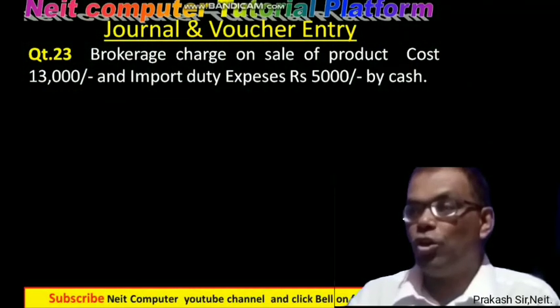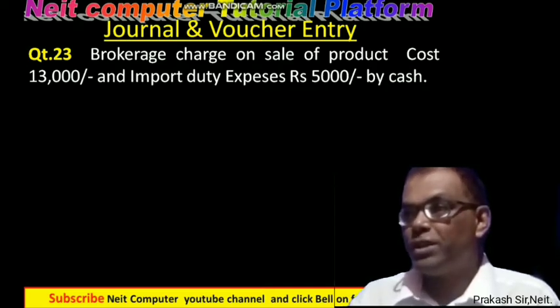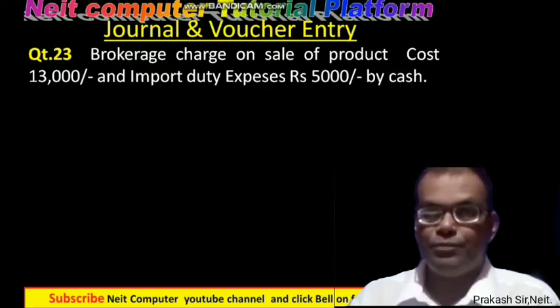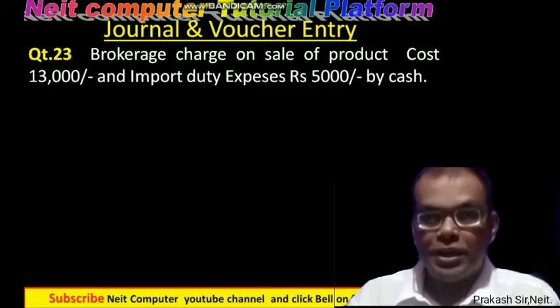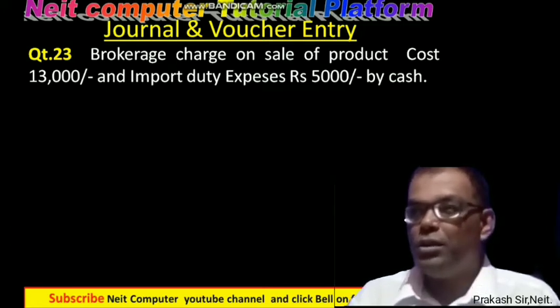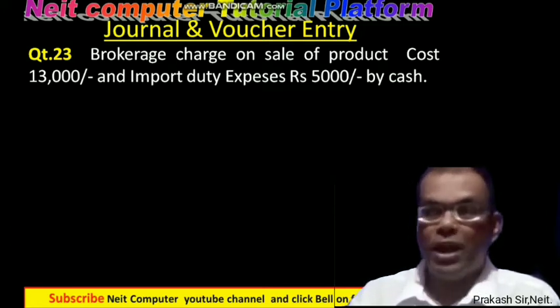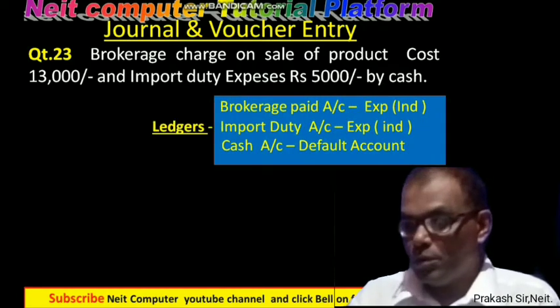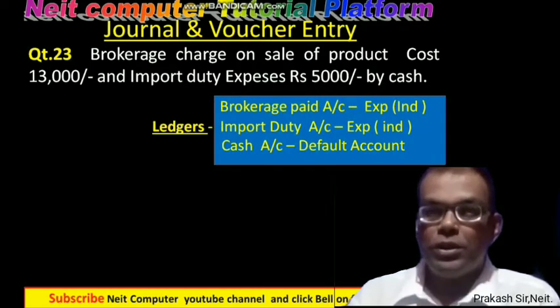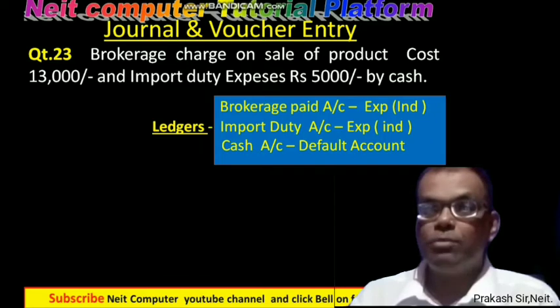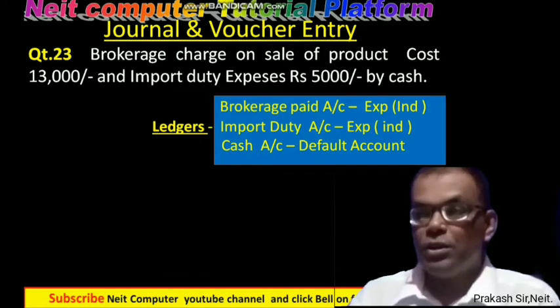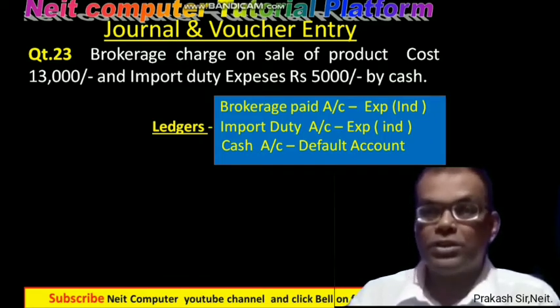The brokerage charge on sale of a product costs 13,000 and import duty expenses Rs 5,000, paid by cash. For this question, there is the use of ledgers: brokerage paid ledger and import duty ledger. All ledgers belong to expense indirect, and there must be the use of a cash account because a cash payment is there.